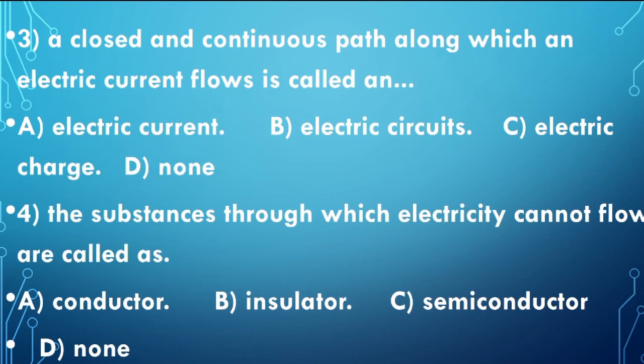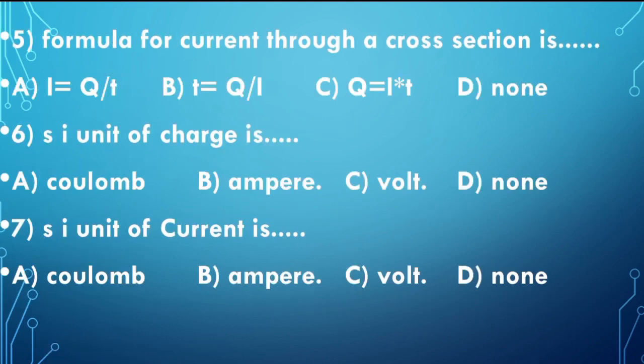Here I will say conductor is nothing but the substances through which the electricity will flow. Insulator is nothing but the substances through which electricity will not flow. And the next one is semiconductor, that I had not mentioned in these MCQ questions, but I will say about it. A semiconductor lies between conductor as well as insulator. That type of substances are called as semiconductor. Okay. Moving on to the next question.